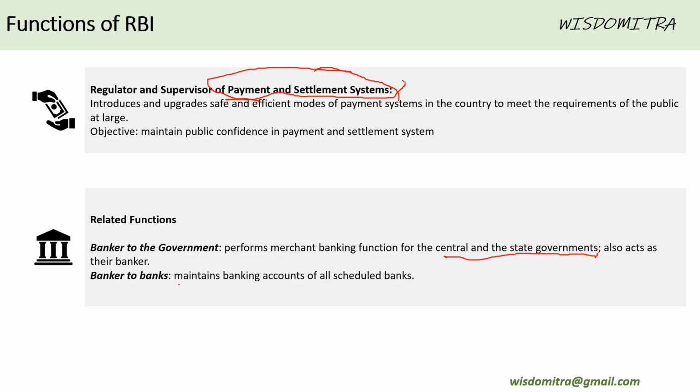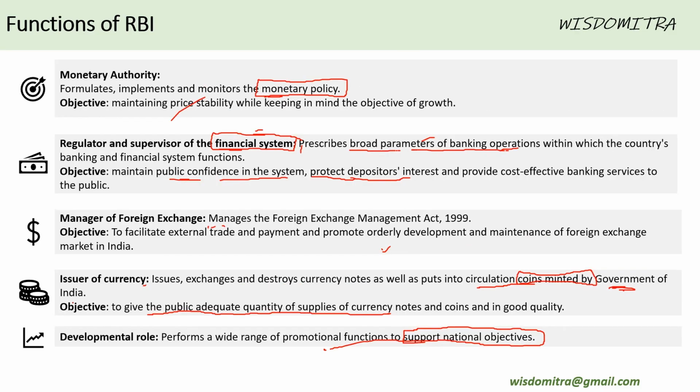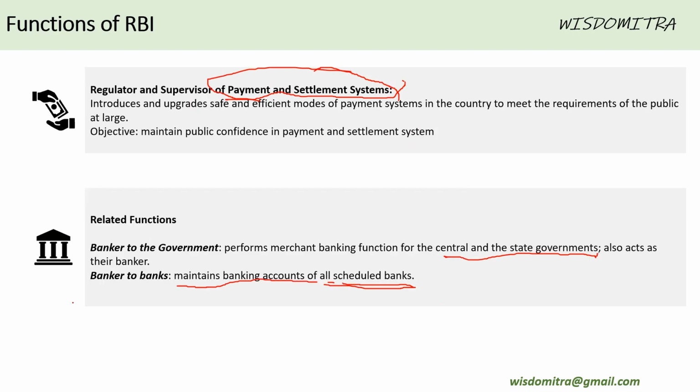Next is banker to banks. It maintains banking accounts of all the scheduled banks. So any bank that's registered in India would have an account with RBI with which it exchanges and maintains currency and all that. These are the most important points. Let us go through them again. Monetary authority, regulator and supervisor of financial systems, manager of foreign currency, issuer of currency, development role, and payment settlement systems, and banker to the government and banker to other banks.